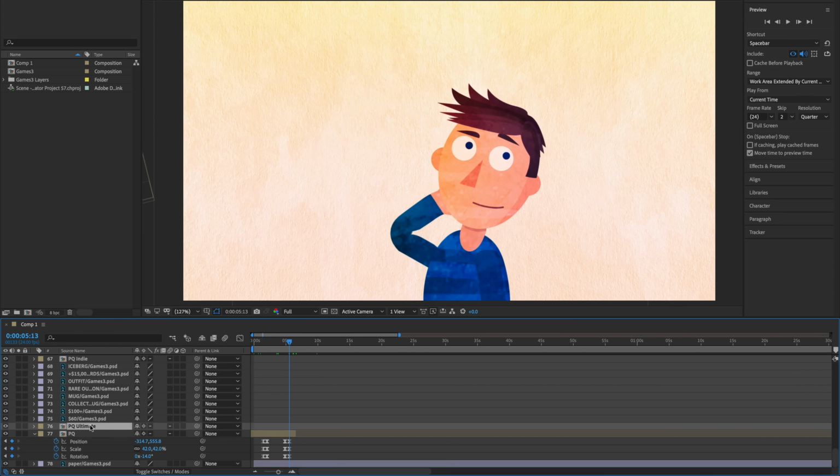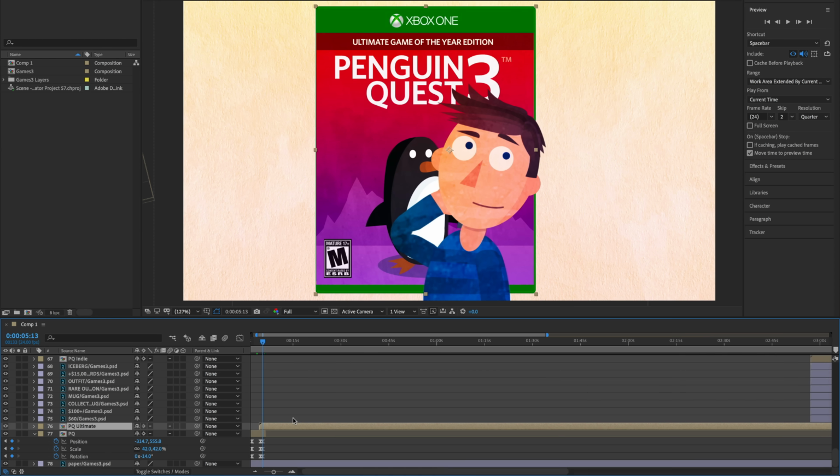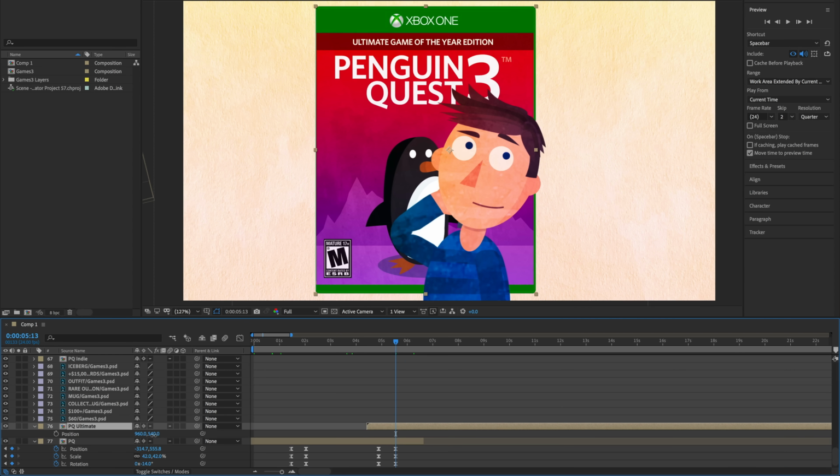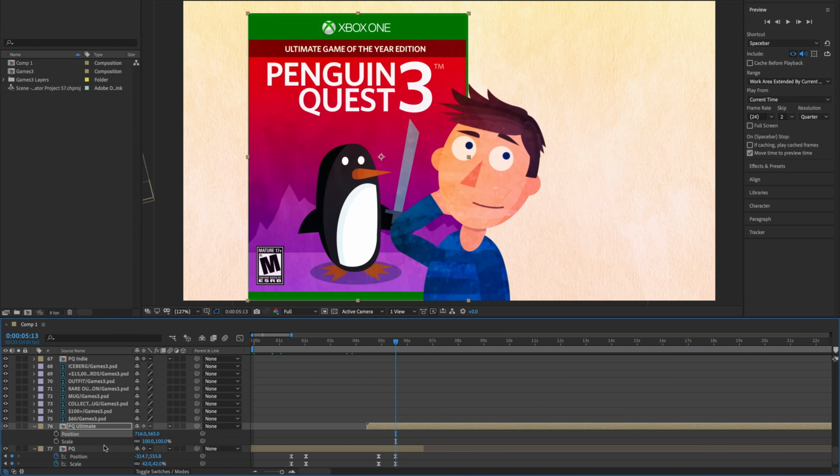So let's say the next is this other box coming in. So I'll press minus a few times. I'll drag this piece over. I will press plus to move in a little bit closer, and I will start to manipulate the same way. Positioning, scale, rotation, all of that stuff, exactly like we just saw.